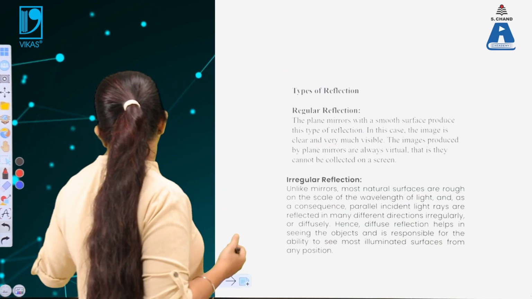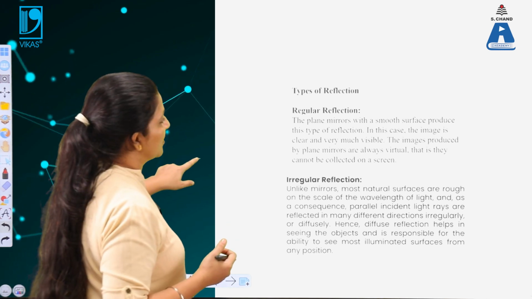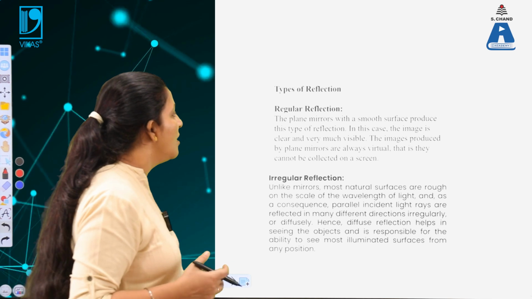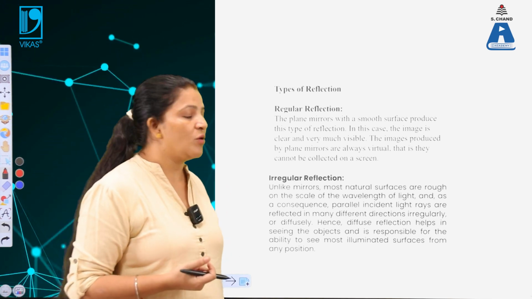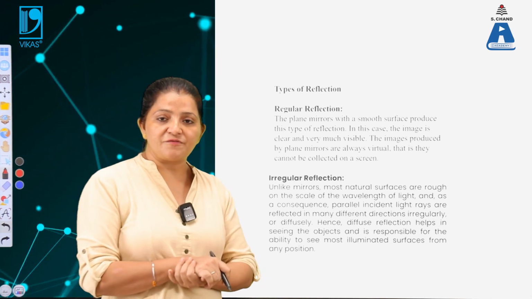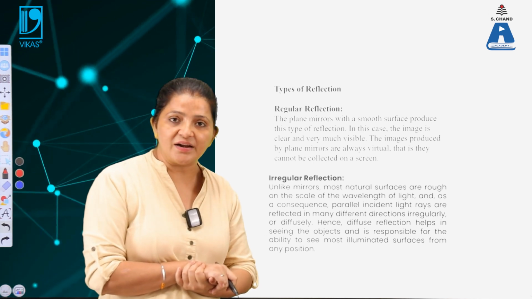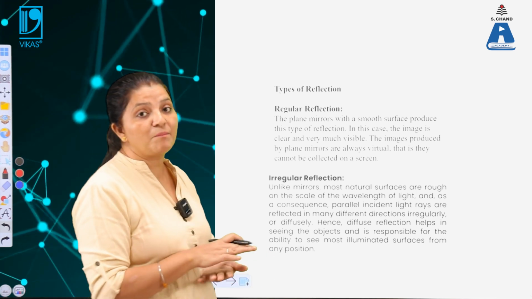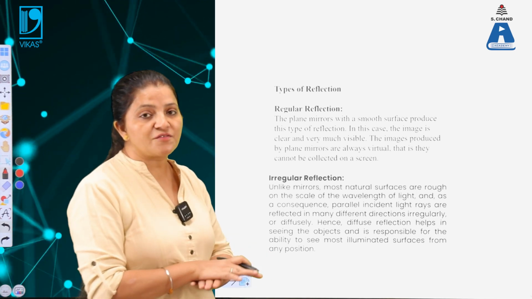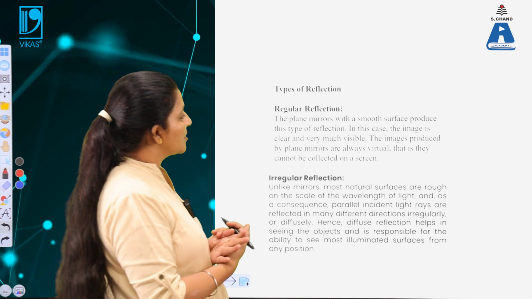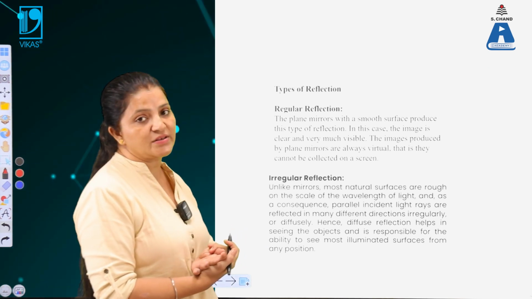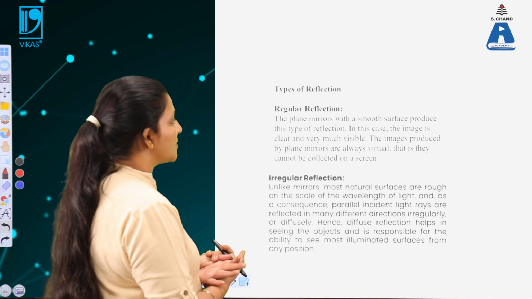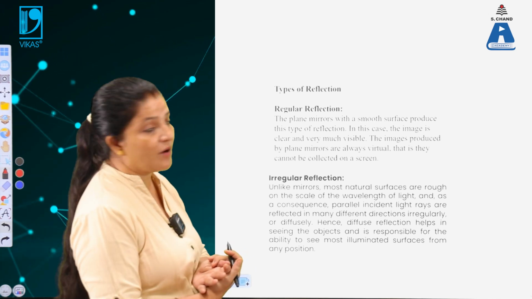Now, what are the types of reflection? There are two types of reflection. One is regular reflection and the second one is irregular reflection. As the name indicates, regular reflection means the surface upon which light is incident is a regular surface, or you can say a plane surface. When a smooth surface is there, the reflection that takes place from such surfaces is known as regular reflection. Plane mirrors with a smooth surface produce this type of reflection.